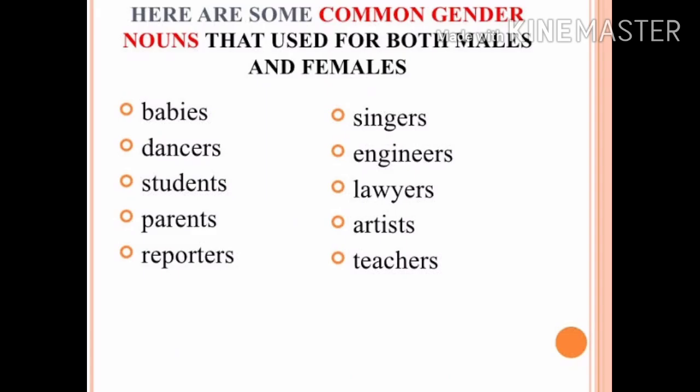Let's see few more examples of common gender nouns that are used both for males and females. Babies. Babies can be a boy or a girl. Dancers, students, parents, reporters, singers, engineers, lawyers, artists, teachers. These are all the common names given to the male or female. It can either be a male or female, but the name is common, so it comes under common gender.